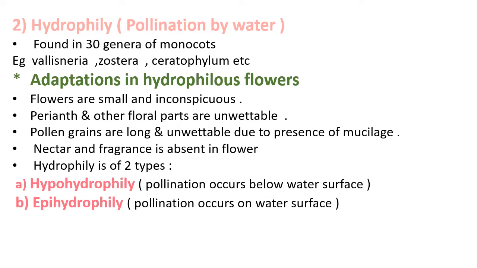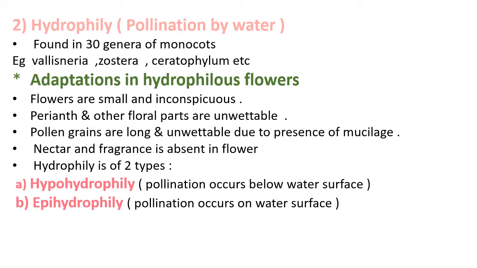Hydrophily. It is the second type of abiotic pollinating agent. Pollination carried with the help of water is called as hydrophily. Hydrophily is found in 30 genera of monocots. Example: Vallisneria, Zostera, Ceratophyllum, etc. Now we will see the adaptations in hydrophilous flowers.